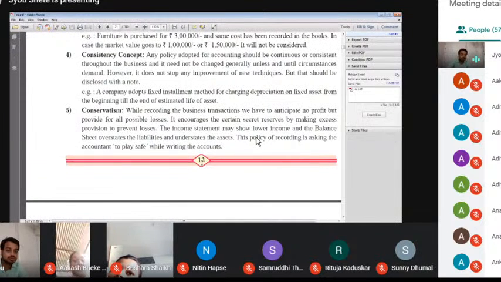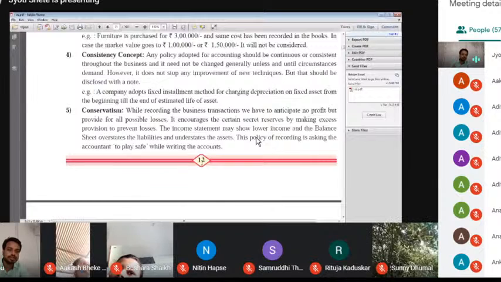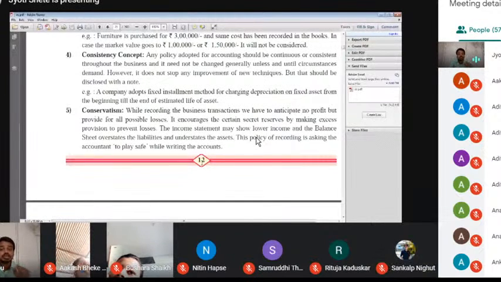There are two methods. First one is the fixed installment method and second one is the written down value method. Both methods are different from each other. Remember, consistency. Some companies adopt special policies such as the fixed installment method or the written down value method.